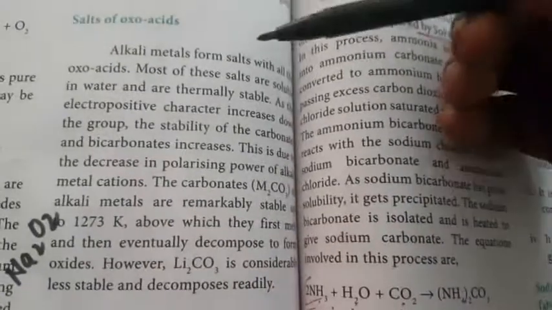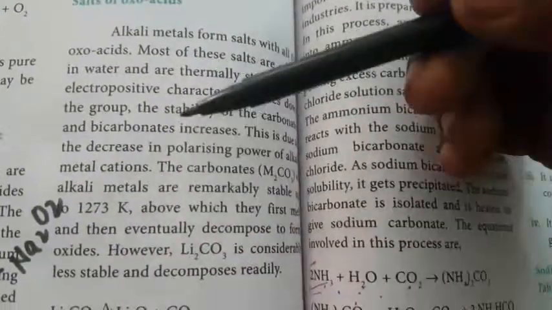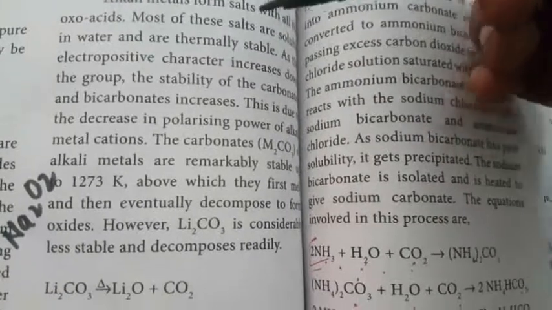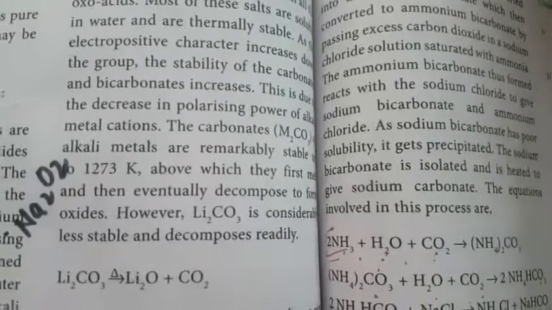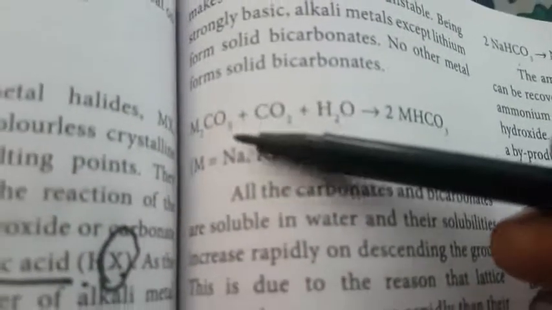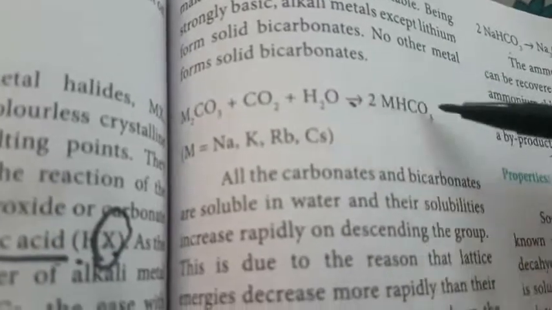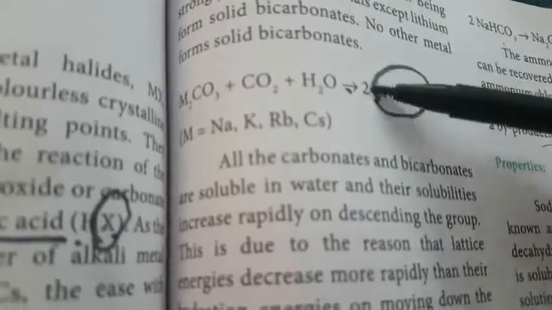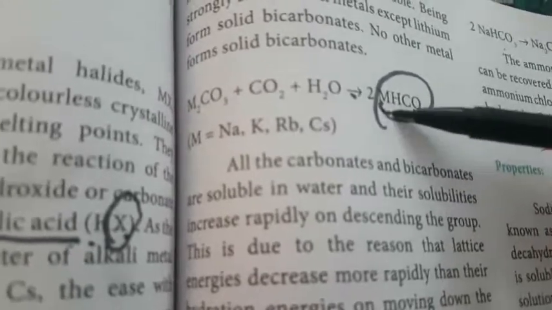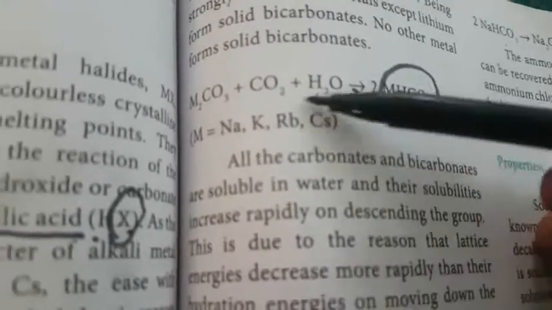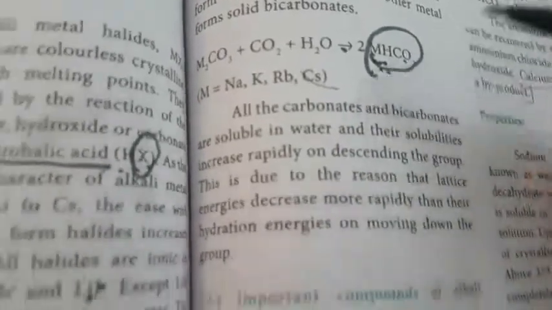So what is the meaning of that? The stability of the carbonate and bicarbonate increases. What is meant by bicarbonate? Carbonate reacts with carbon dioxide and water to form the bicarbonate. This is the equation: metal carbonate reacts with carbon dioxide and water molecule to form the metal bicarbonate. For example, sodium bicarbonate, potassium bicarbonate, rubidium bicarbonate. These are the general representations of the bicarbonates.